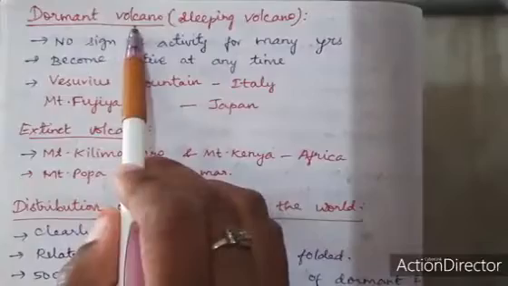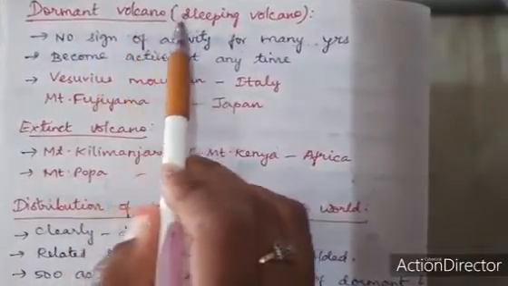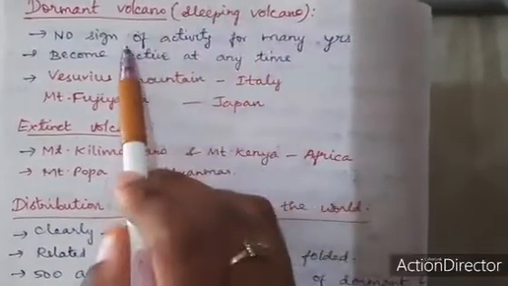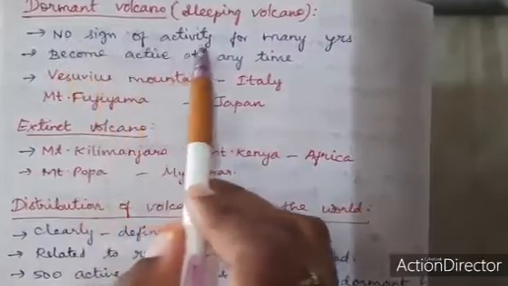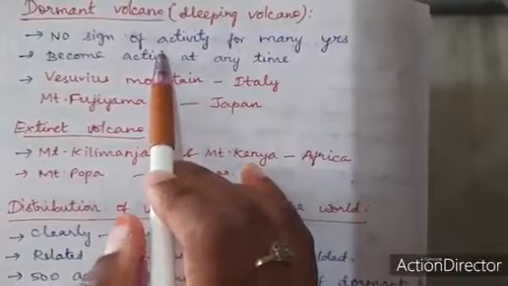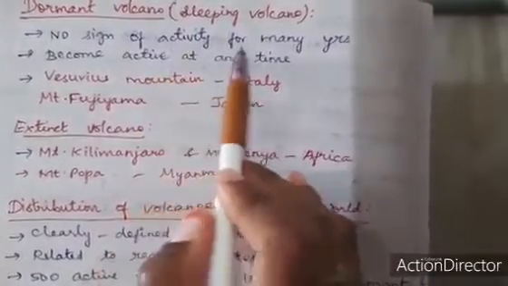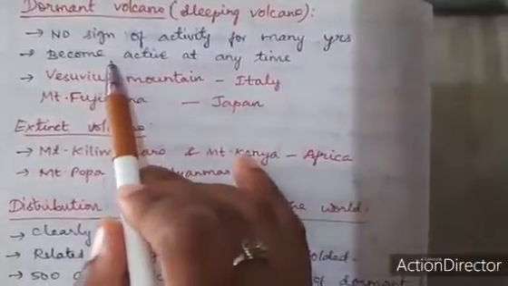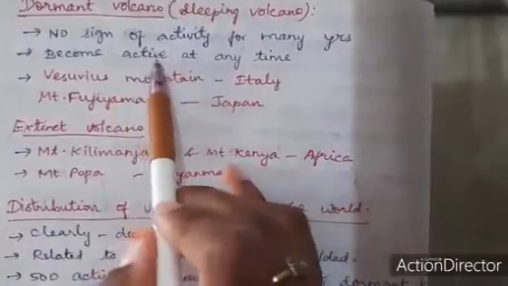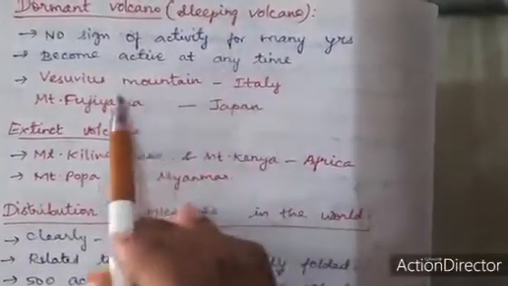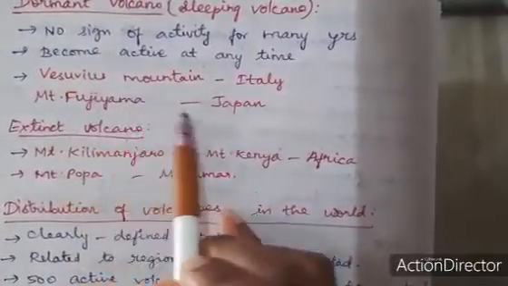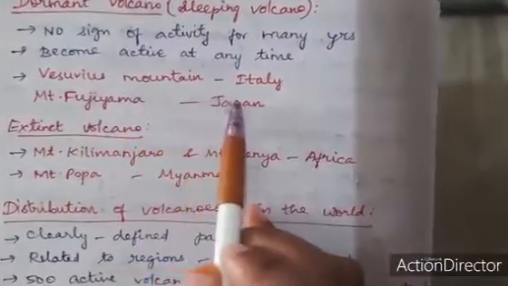Next is the dormant volcano, otherwise called a sleeping volcano. In this volcano there is no sign of activity for many years. Sleeping volcano means this volcano does not possess any activity or sign for many years, but it can become active at any time. For example, Vesuvius mountain in Italy and Mount Fuji in Japan. These are the dormant volcanoes.